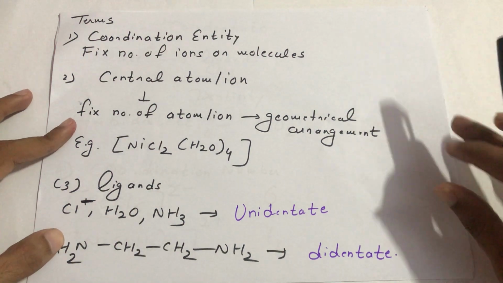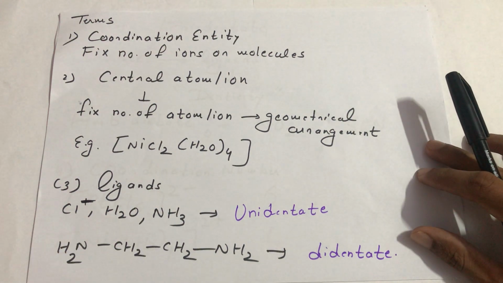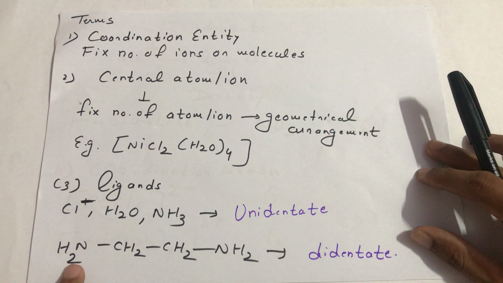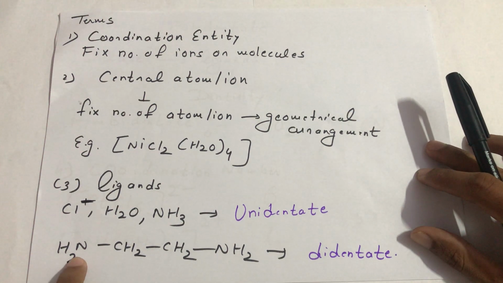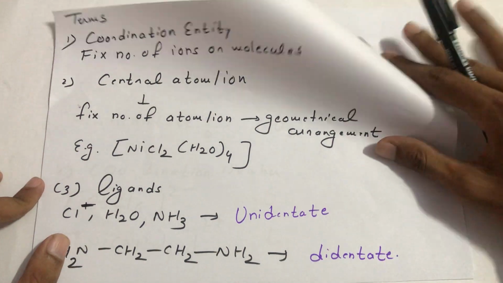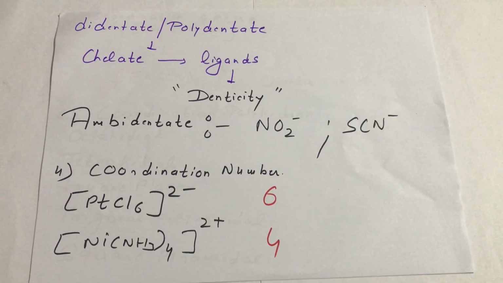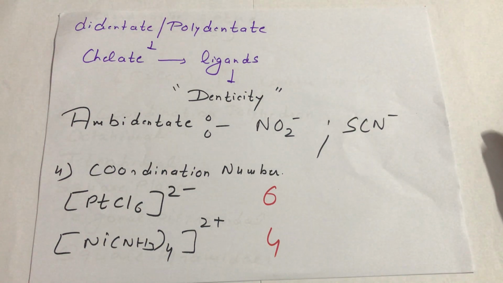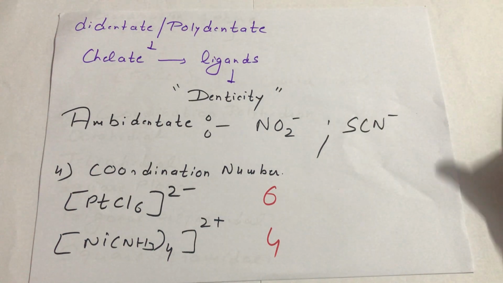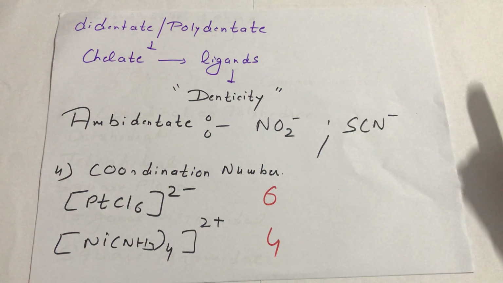The didentate, we see that there are two donor atoms, heteroatoms, in the same molecule. In this case there are two nitrogen atoms, so it is didentate. Di means two. Similarly, if didentate or polydentate ligands are attached to a metal ion, then it is called a chelate. And the number of such ligands, I repeat, is termed the denticity of that specific compound. So you can calculate a denticity.